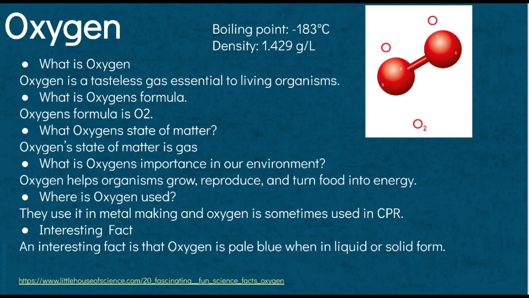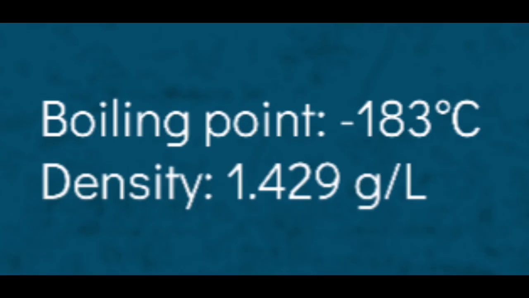What is oxygen's importance in our environment? Oxygen helps organisms grow, reproduce, and turn food into energy. Where is oxygen used? They use it in metal making and occasionally in CPR. Interesting facts. An interesting fact is that oxygen is pale blue when in liquid or in solid form. Oxygen's boiling point is negative 183 degrees Celsius and density is 1.429 grams of nitrogen.